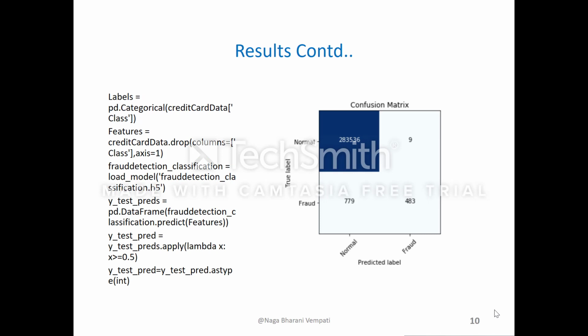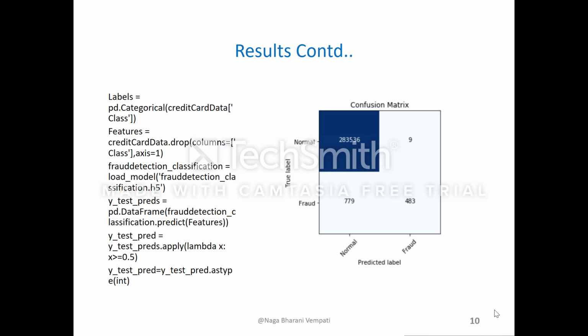Using the model, we predict on the original imbalanced dataset. Looking at the confusion matrix, we can say that of all transactions that are marked normal by the model, 9 transactions are actually fraud. And of all transactions that are classified as fraud by the model, 779 transactions are actually normal.